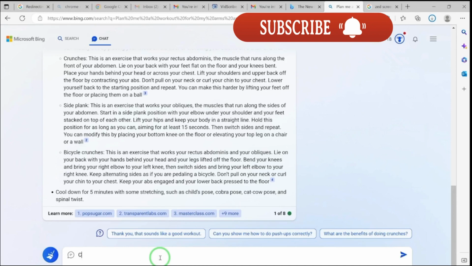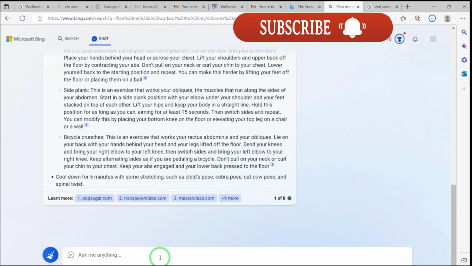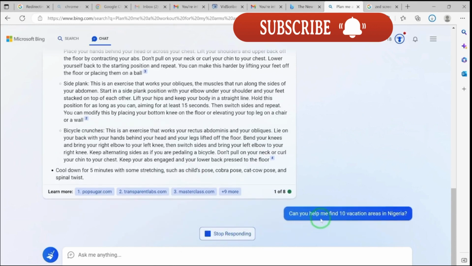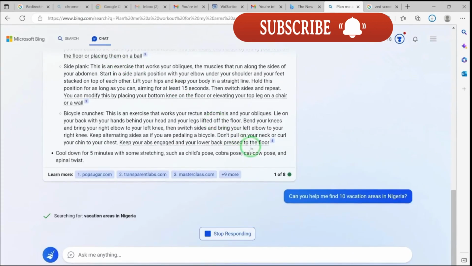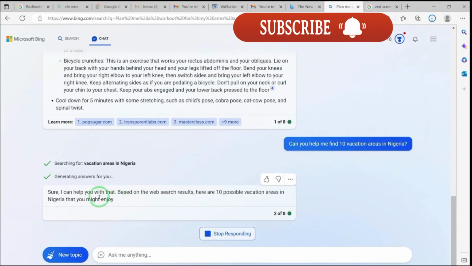So I can say, can you help me find 10 vacation areas in Nigeria? All right, so let's hit enter, and you can see, can you help me find 10 vacation areas in Nigeria? And let's see the response. Searching for vacation areas in Nigeria. You can stop the response if you want, but then this is the response.